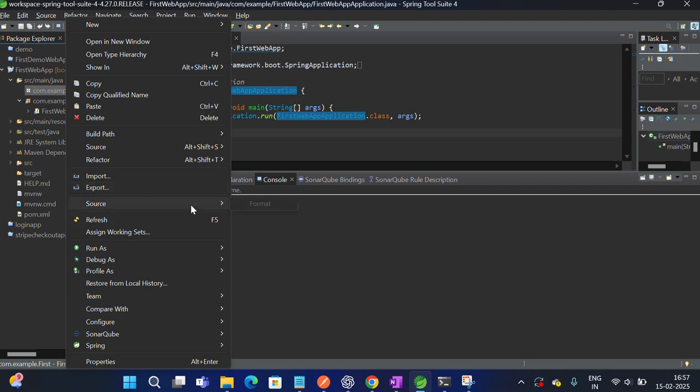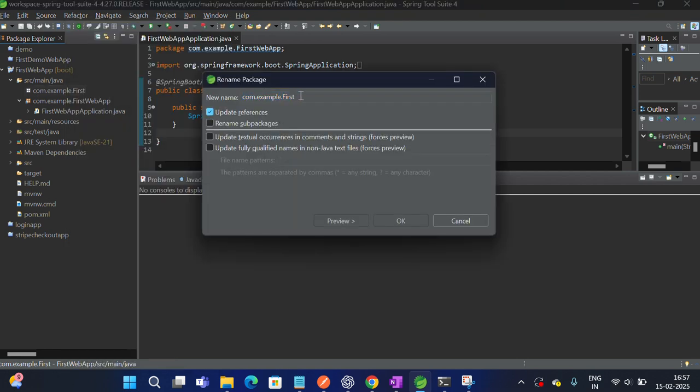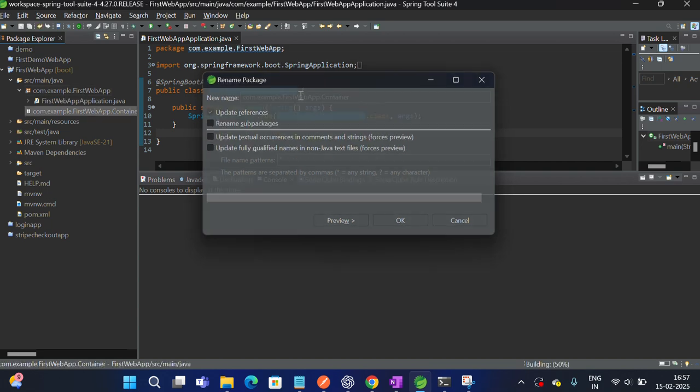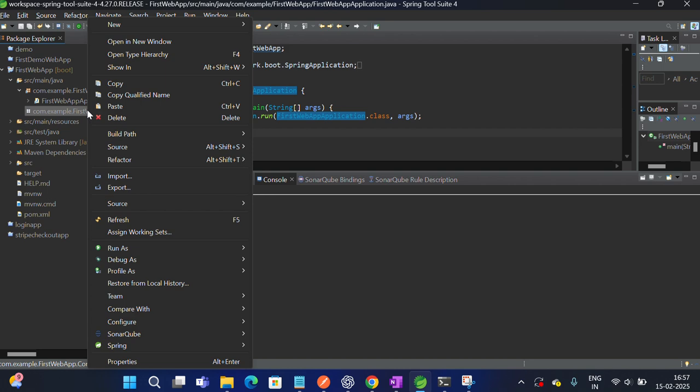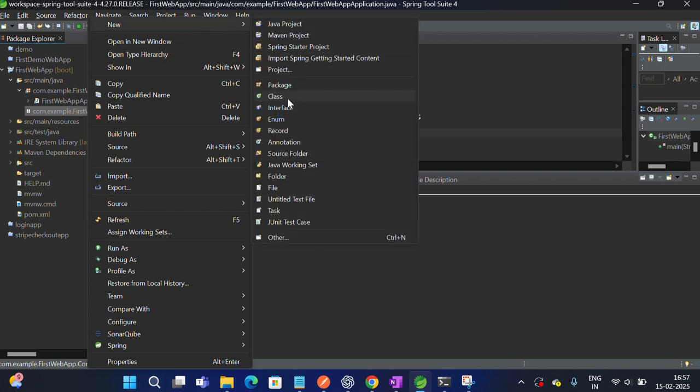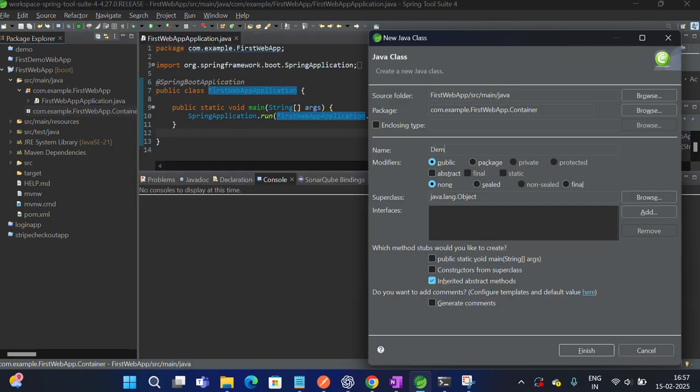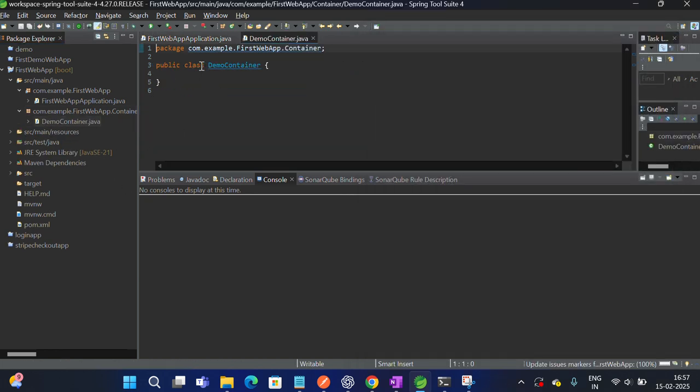If you want to rename a package, you can go here, refactor, name it first web app dot container. That's it. It creates a new package for us, and inside it I'm going to create a new class, that is demo container. That's it. It will create a new class.